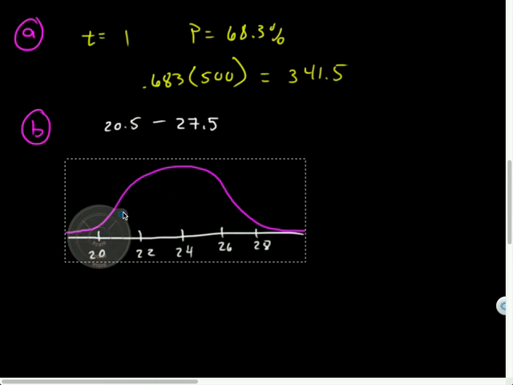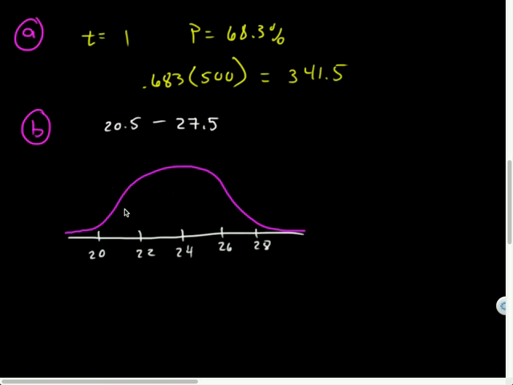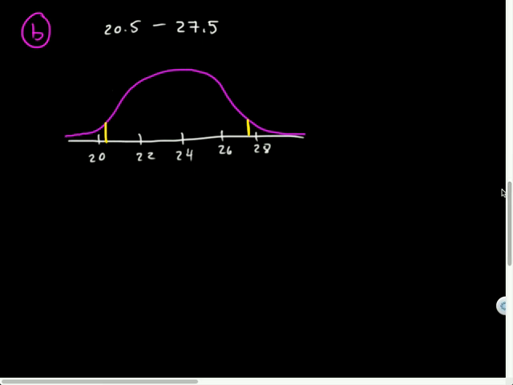So let's see. From 20.5, so 20.5 is right here, to 27. 27 is right there. So 27.5 is right there. So the question is, how many... Now, I'm thinking that a t-value would work well here because it's kind of a little range that we have. So I'm looking for a t-value. In order to find that, I'm going to have to figure out how many standard deviations away this is.